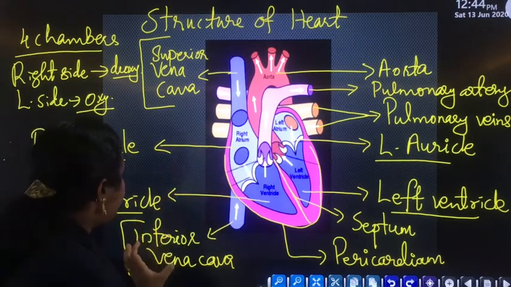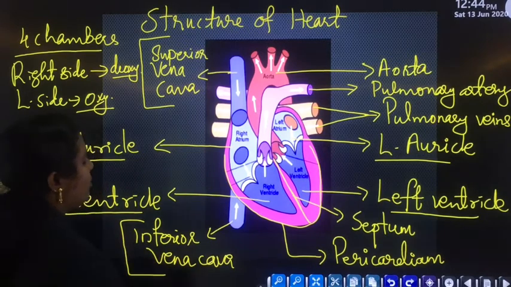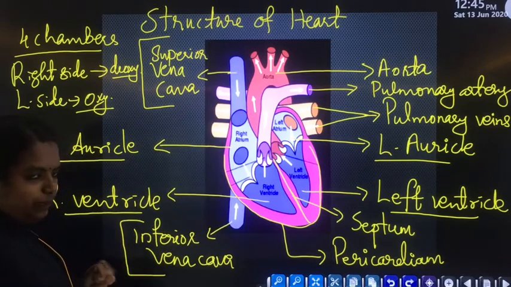Then the main function of the inferior vena cava is to carry deoxygenated blood from the lower part of the body and pour that blood to the right atrium. Clear?